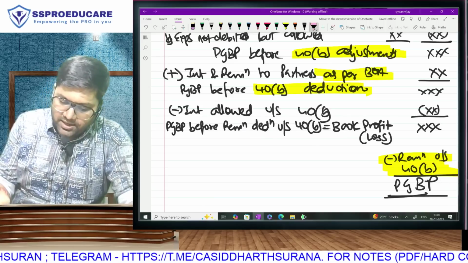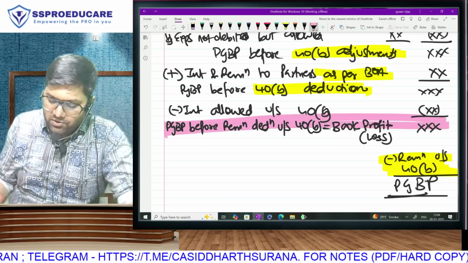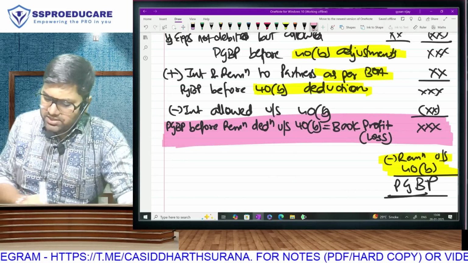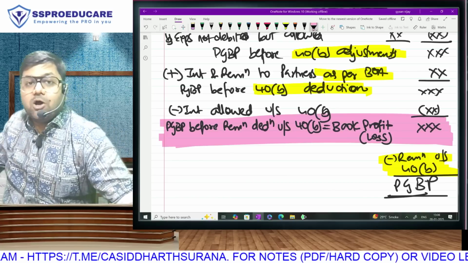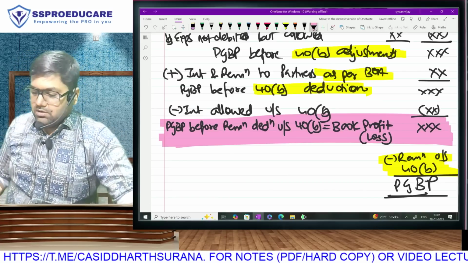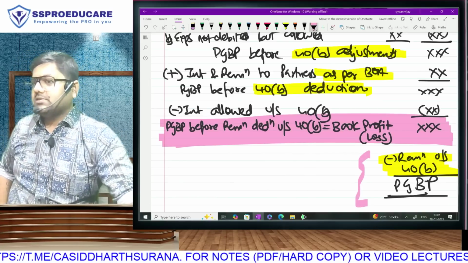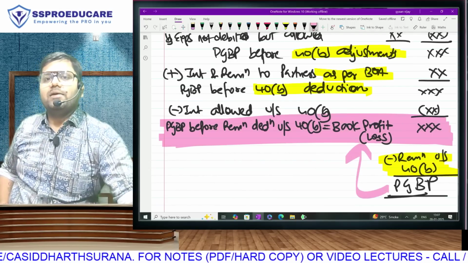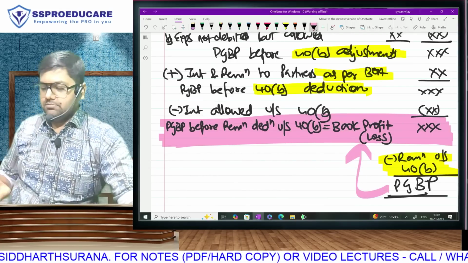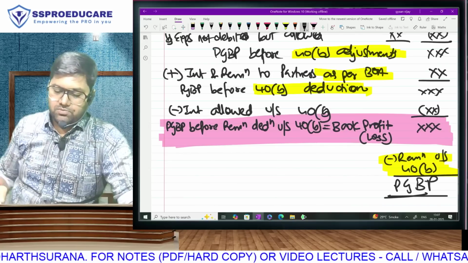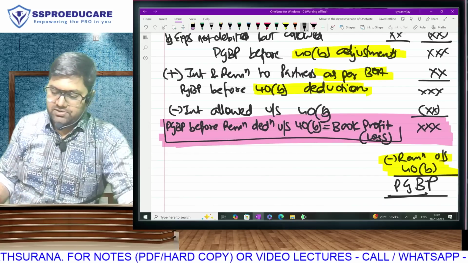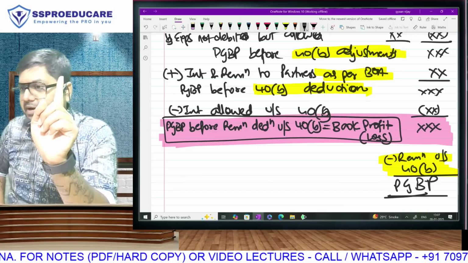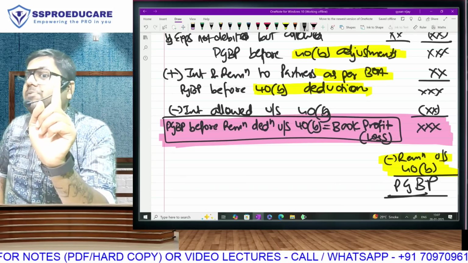loss if negative. The second last amount, the penultimate, you understand? The one amount before the last amount. The only adjustment left is this. Before PGBP, 1 step before PGBP, the amount that I get is going to be called your book profit or book loss. That means you have to finish all PGBP adjustments.